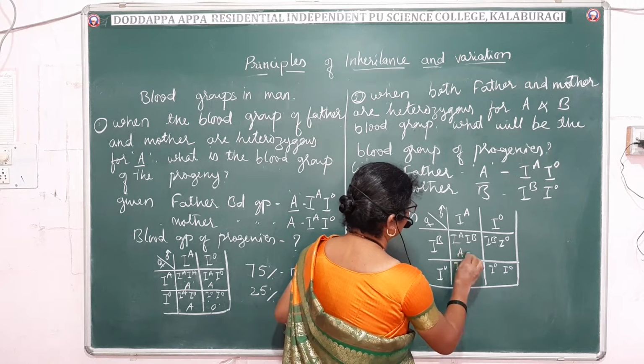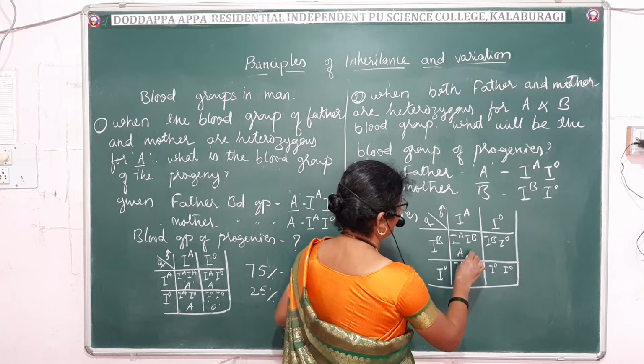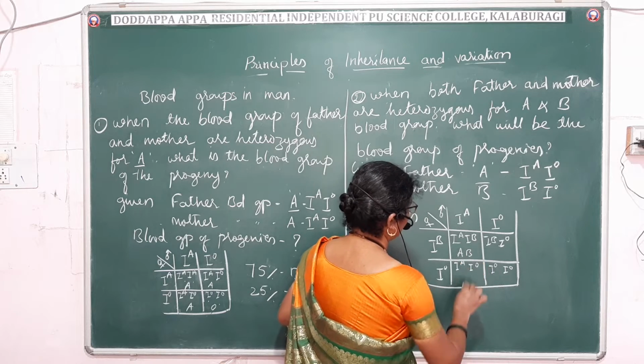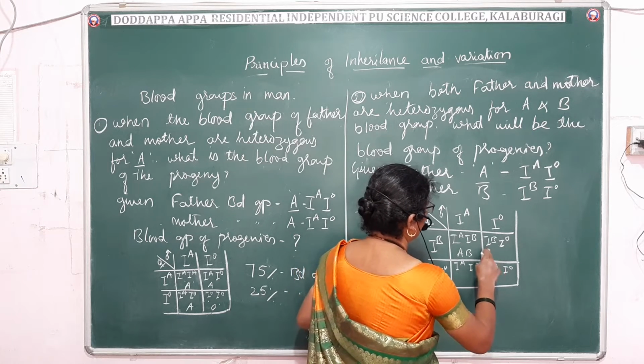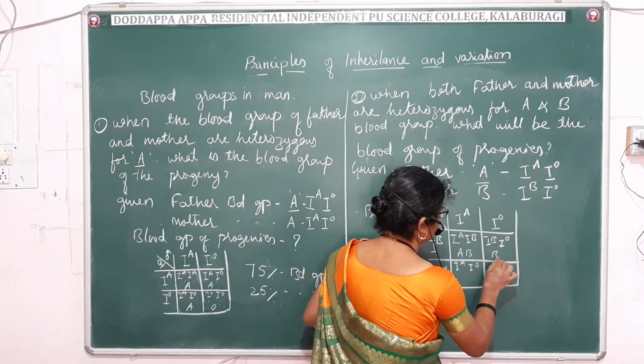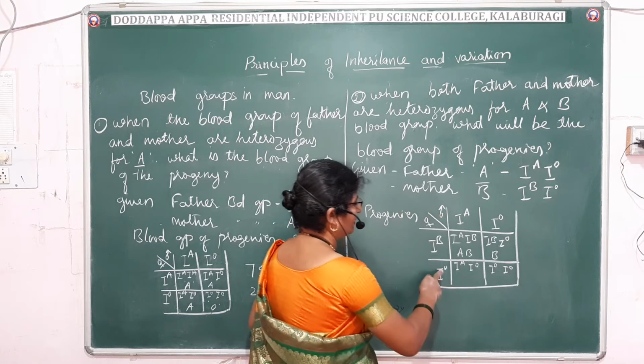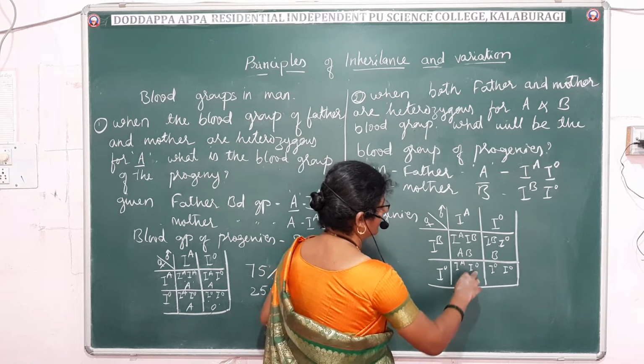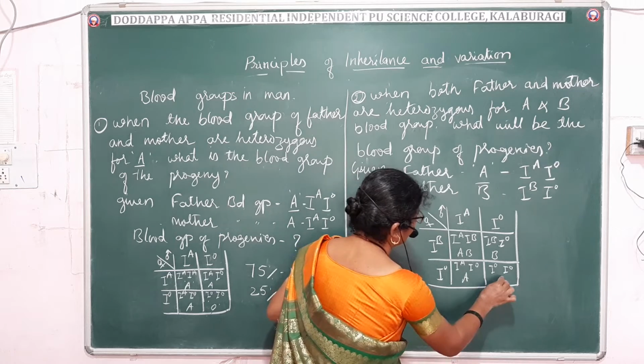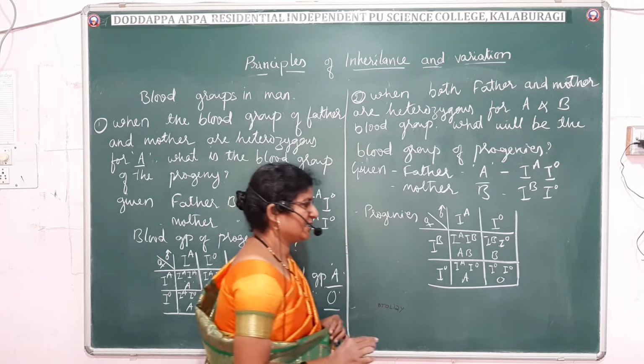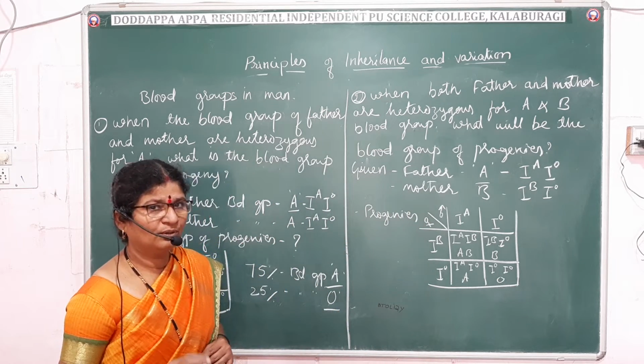Here I^A and I^B are responsible for AB blood group, I^B and I^O are responsible for B blood group, I^A and I^O are responsible for A blood group, and I^O I^O is responsible for the O blood group.